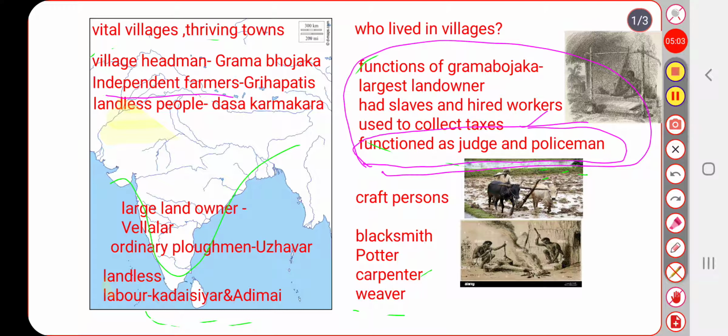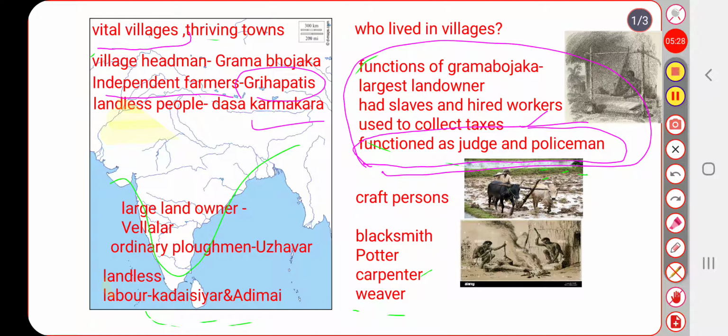These independent farmers, generally they were small farmers. They were called grihapatis, and landless people in the north part of villages were called Dasakarmakara.